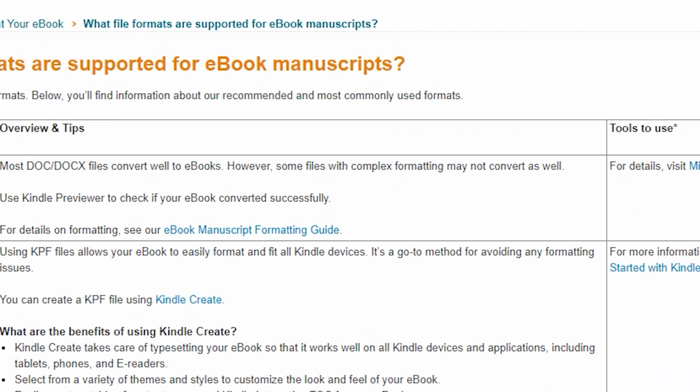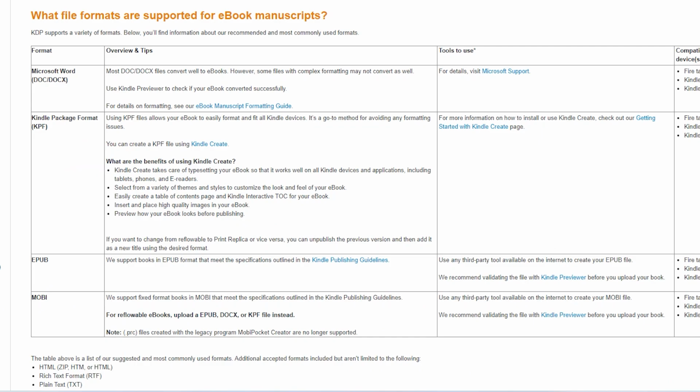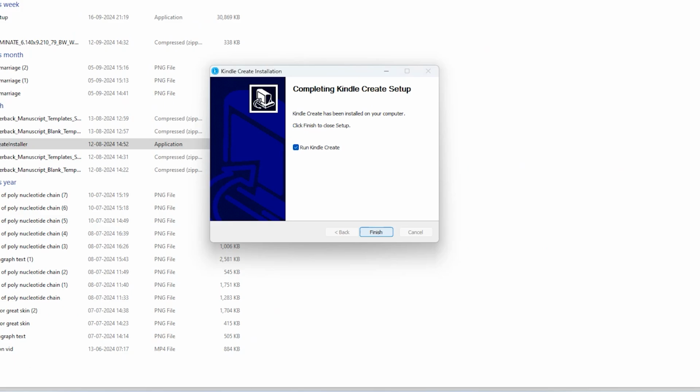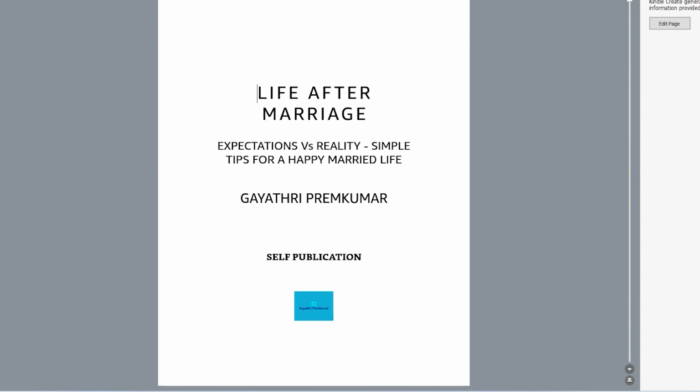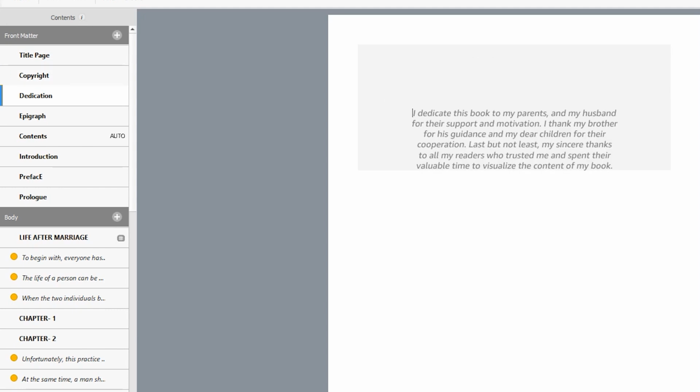You can get into what the supported files are. You can see the docx, and then the Kindle format, Kindle Create format. If you click on any of the links, you will be diverted to the options, so you will get the possible formats by which you can upload the manuscript. And here I'll show you Kindle Create, which is the format that I have opted for, and which I used for uploading my book.